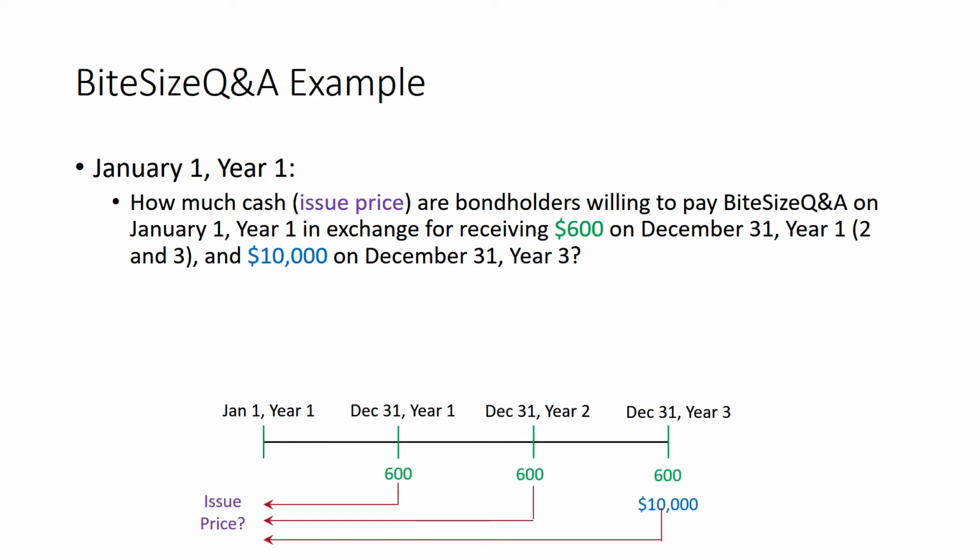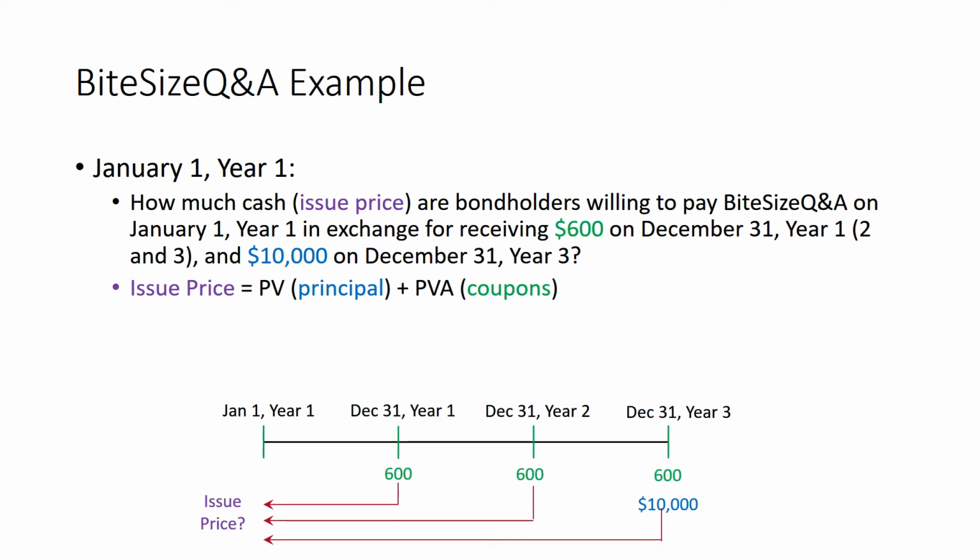That means we've got to discount the stream of cash flows back to January 1st, year 1, and we'll use the time value of money concept. So we know the issue price equals the present value of the $10,000 of principal payment plus the present value of each of the coupons.